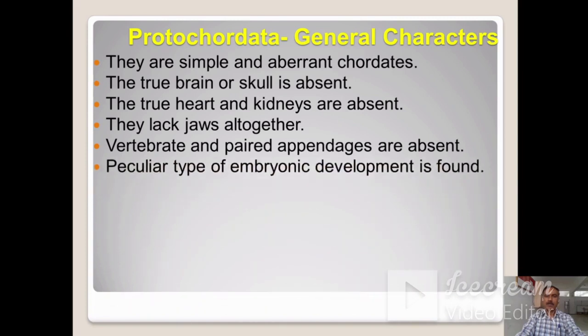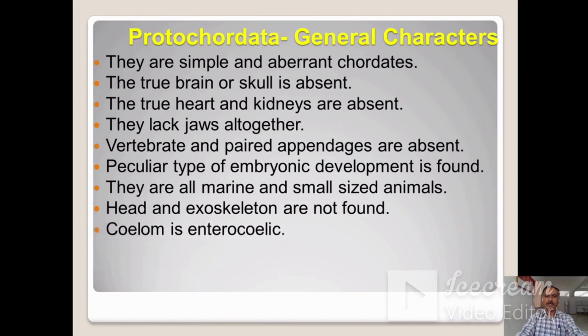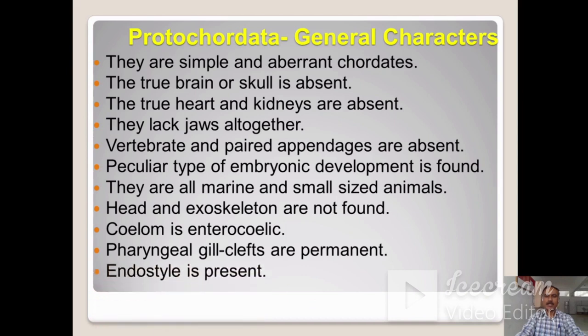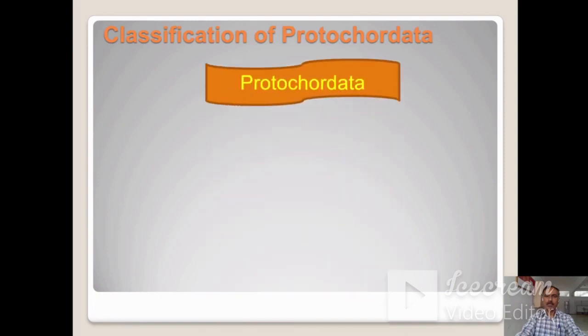Peculiar type of embryonic development is found. They are all marine and small-sized animals. Head and exoskeleton are not found. Coelom is enterocoelic. Pharyngeal gill clefts are permanent. Endostyle is present.